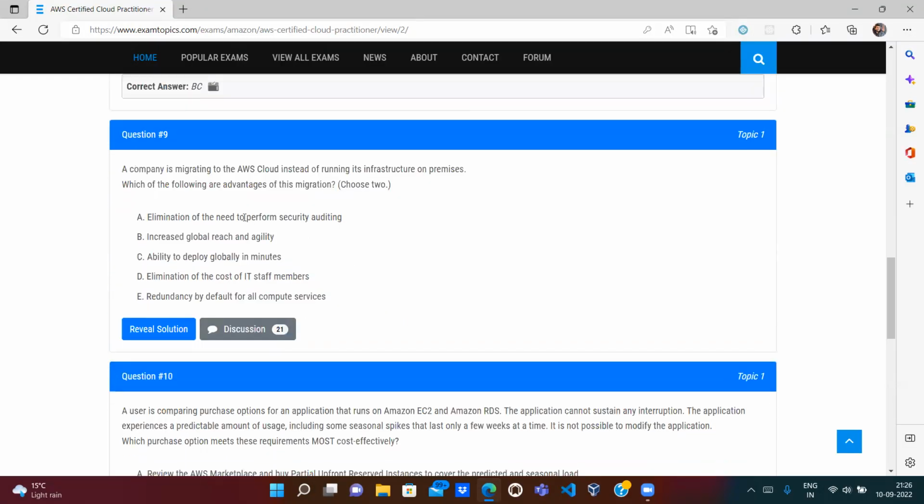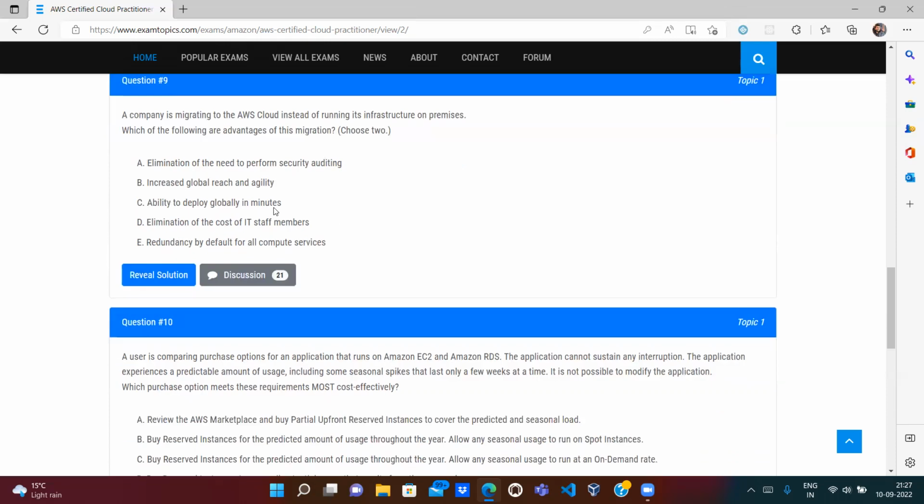Question number 9. The company is migrating to the AWS cloud instead of running its infrastructure on premises. What are the advantages of the migration? So what are the advantages if they move from on premises to the cloud? We need to choose two. Elimination of the need for performing security auditing. Okay. Increased global reach and agility.